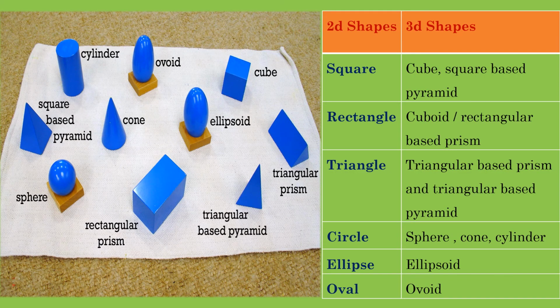These are some three-dimensional shapes, or we can say some solids. Okay, I have mentioned here some 2D shapes and some 3D shapes names. The first 2D shape is square.